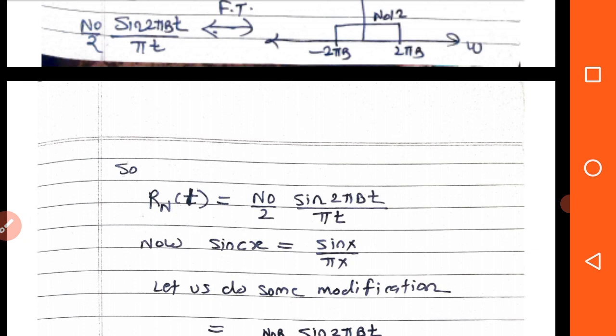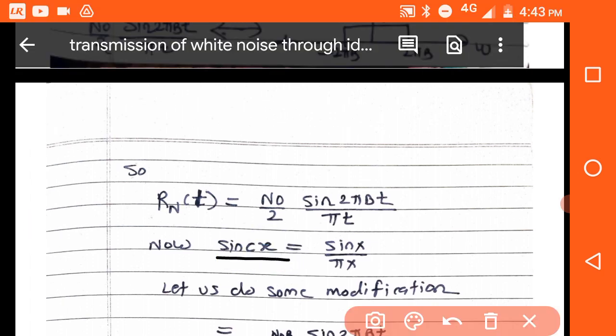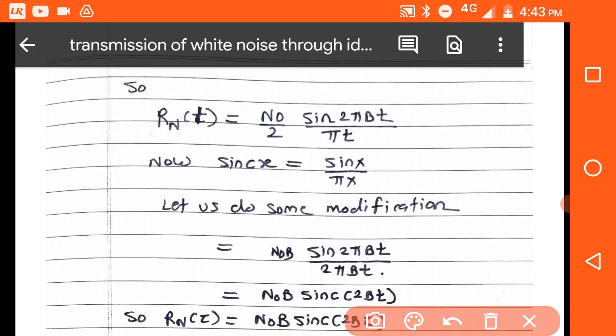Now let us write it in sinc function. sinc x is equal to sin x divided by pi x. Let us do some modification to have the sinc x. So for sinc x, these two should be the same, x. So here 2 pi beta,